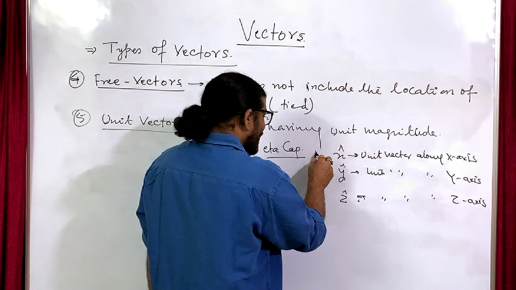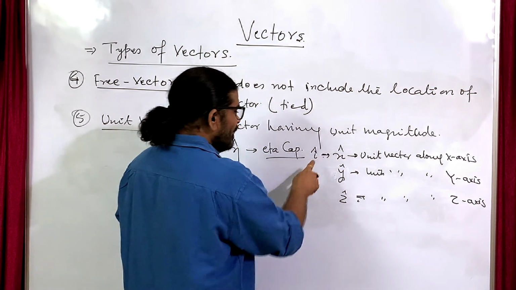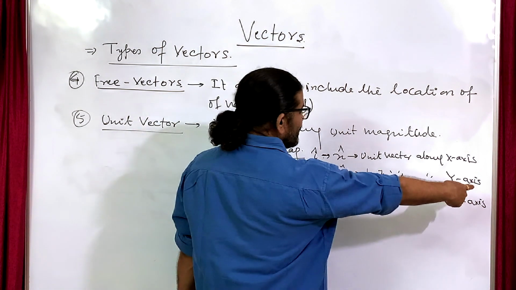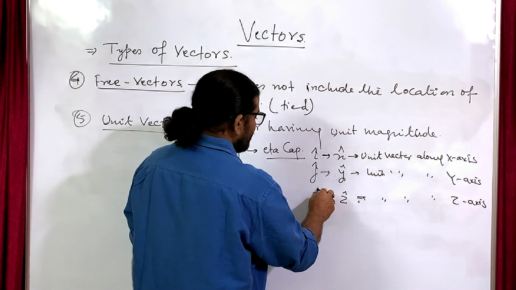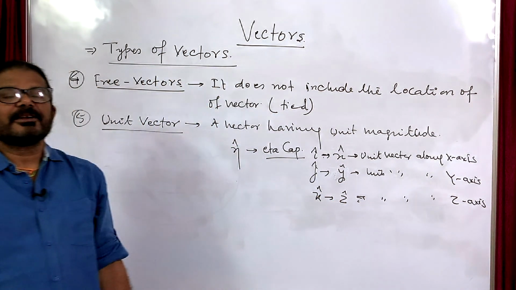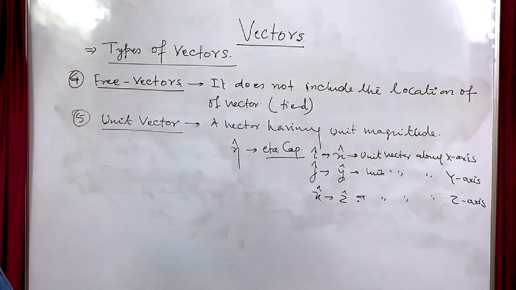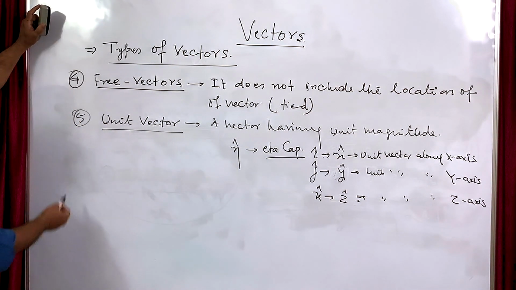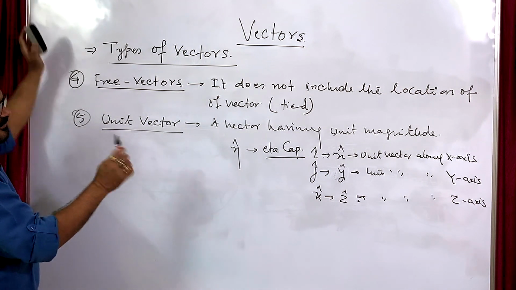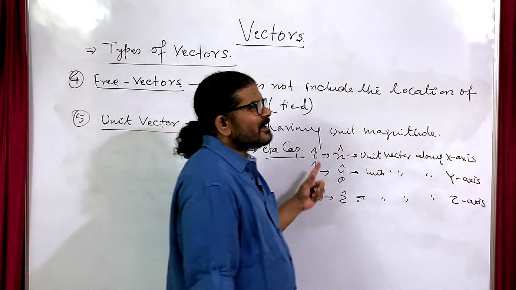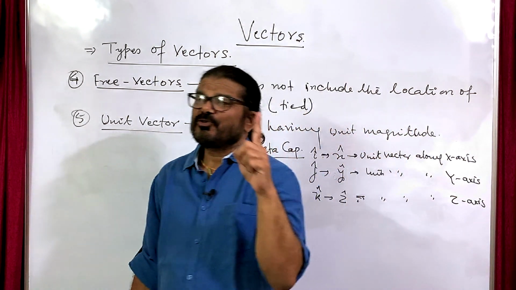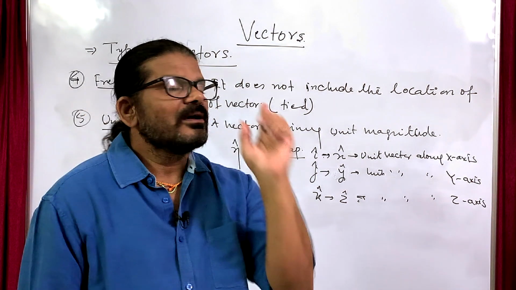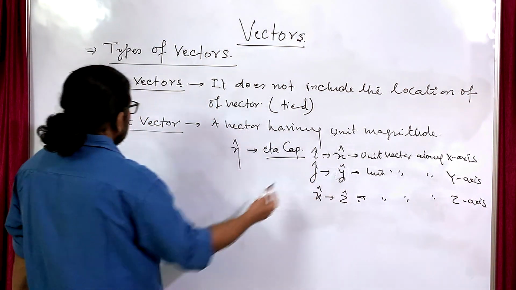Here i cap also represents the unit vector along the x axis, j cap the unit vector along the y axis, and k cap the unit vector along the z axis. So a unit vector has direction, but its magnitude is always 1.